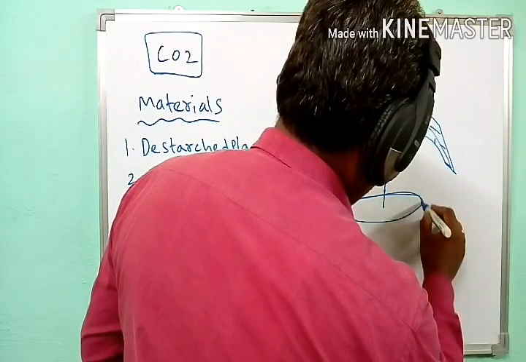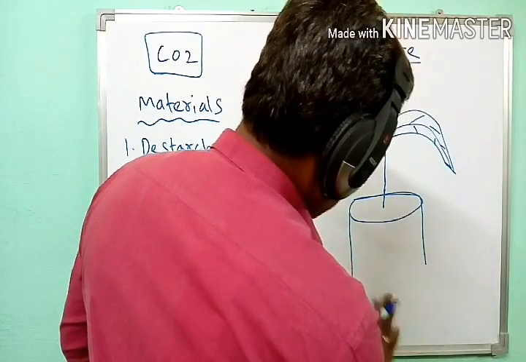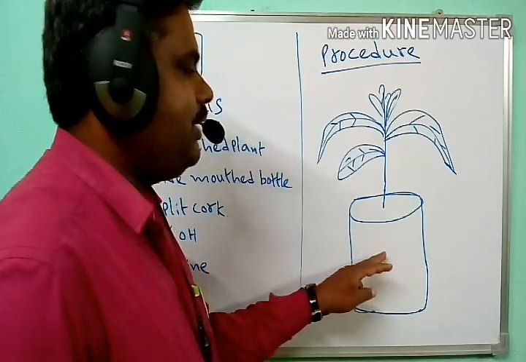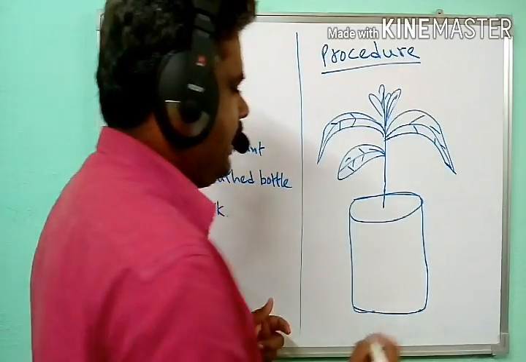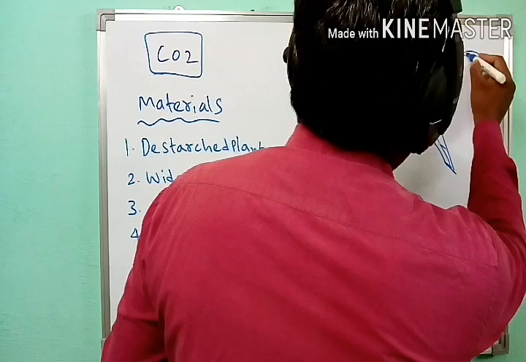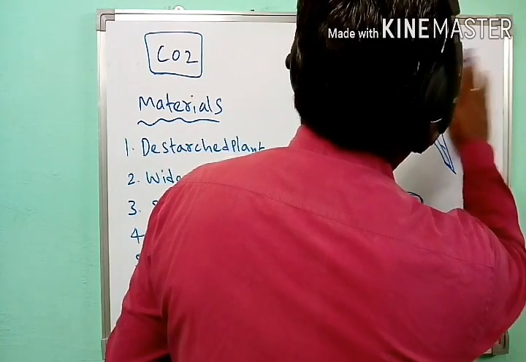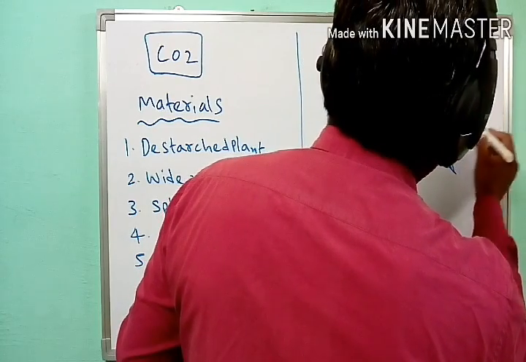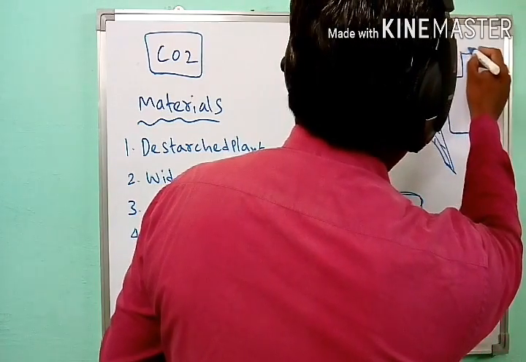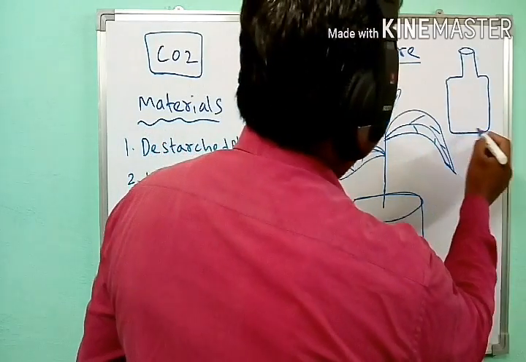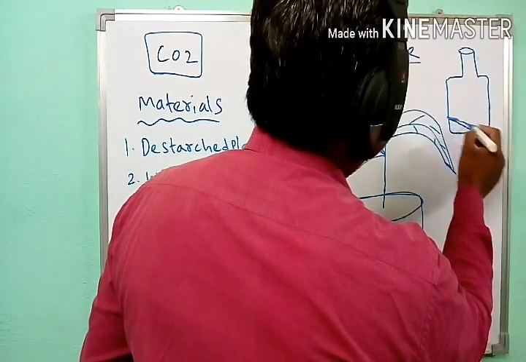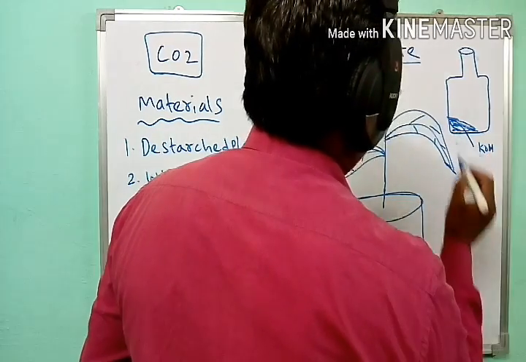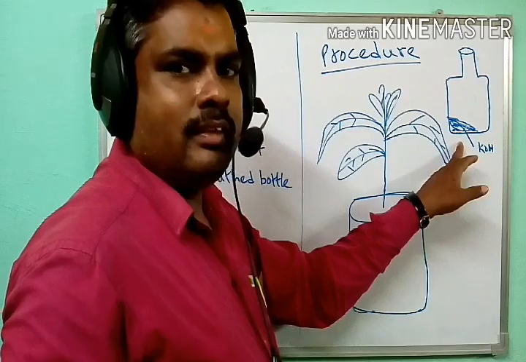After selecting the destarched plant, take a wide mouthed bottle and add some KOH solution or KOH pellets in it.